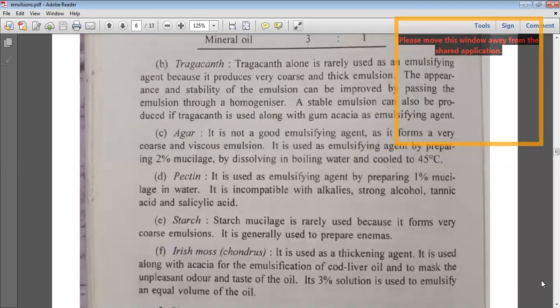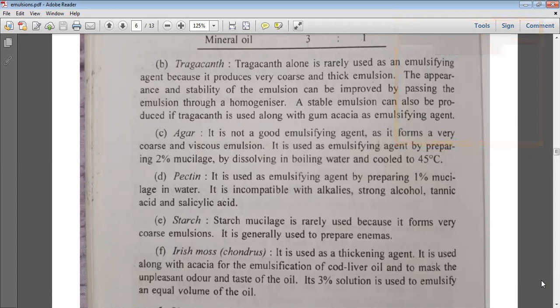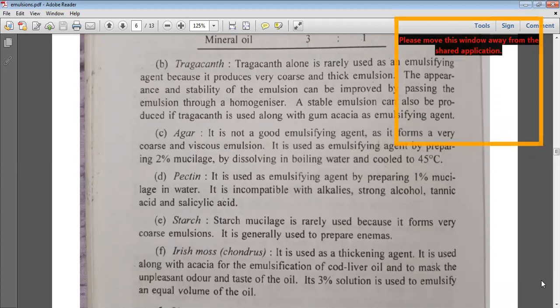And starch, it is a mucilage which is rarely used as an emulsifying agent. And you also have the Irish moss. It is used as a thickening agent. It is used along with acacia for emulsification of cod liver oil and to mask the unpleasant odor and taste of the oil. Its 3% solution is used as an emulsifying agent at the equal volume by using the equal